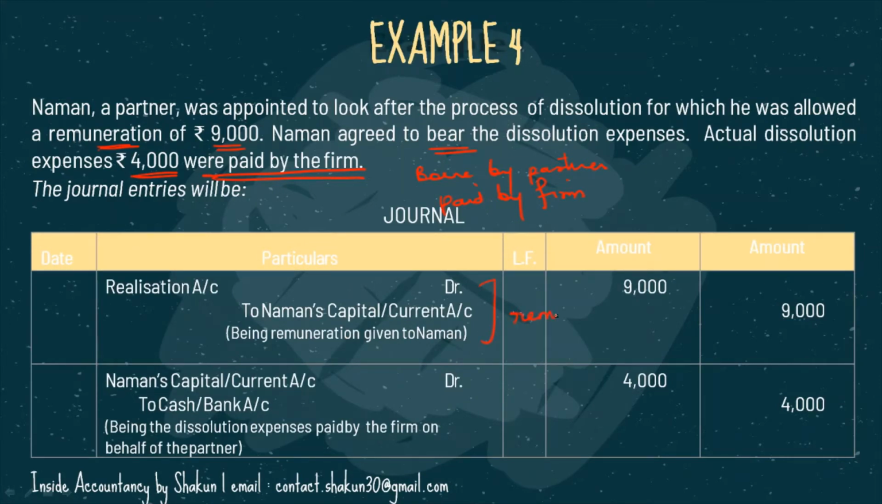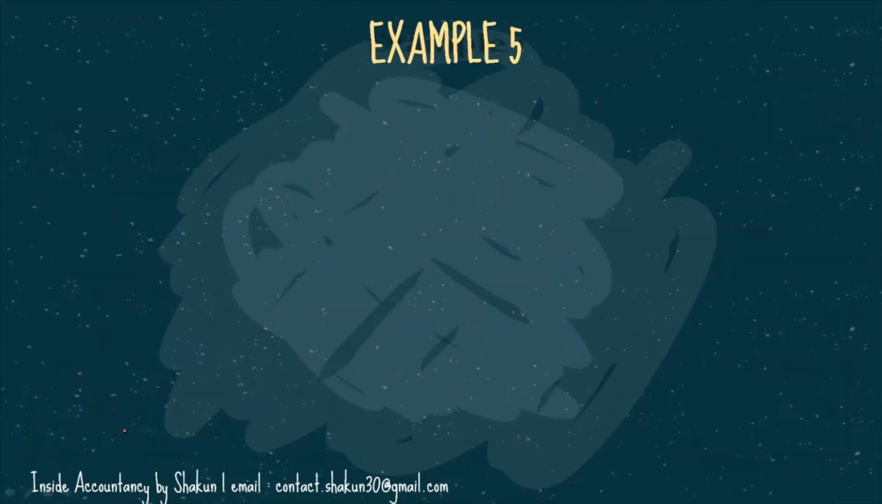So our journal entry in this case would be, the first entry will be for the remuneration that we have to pay to Naman. So realization account to Naman's capital for the remuneration, and then since he is bearing it, the partner's capital account is debited and it is paid by the firm. So that's why cash or bank account is credited. Let's take another example.